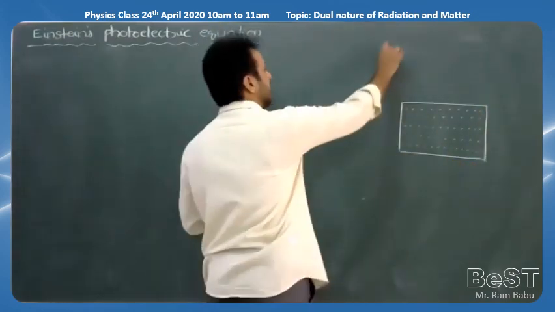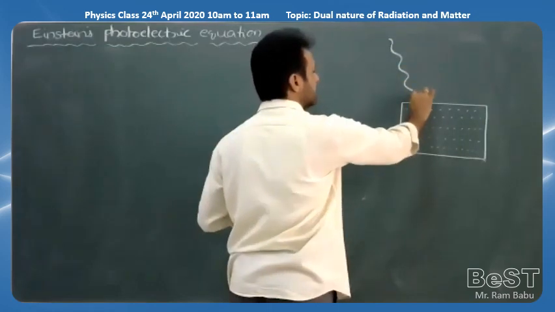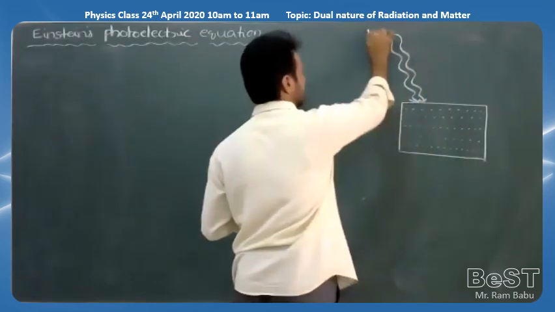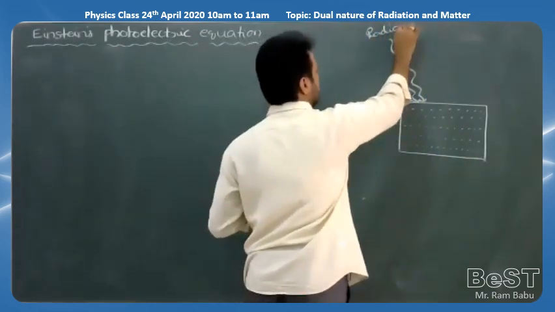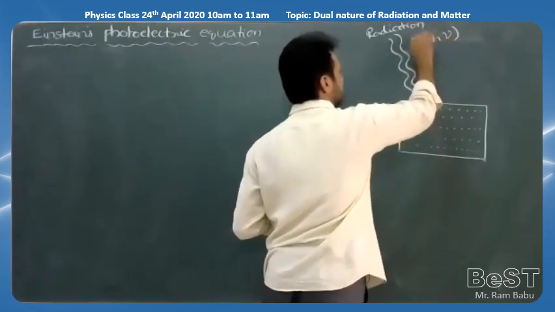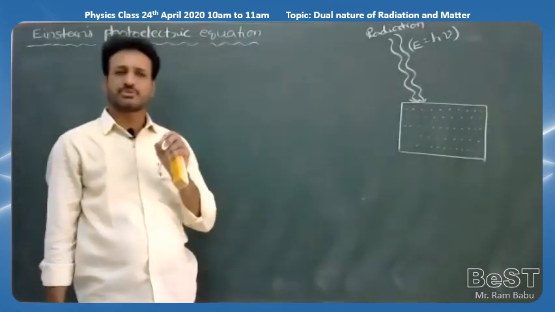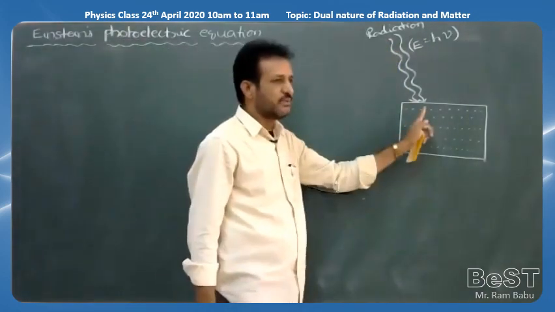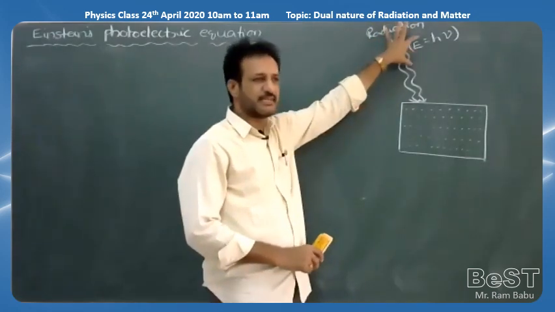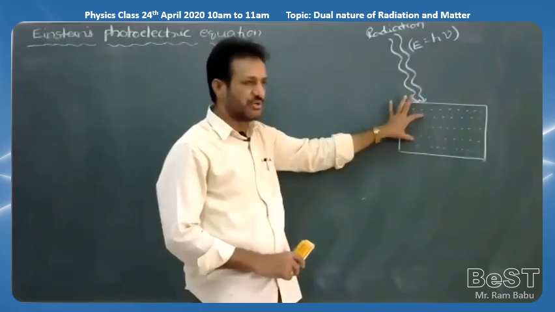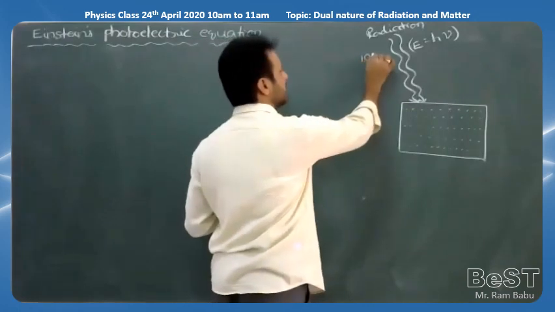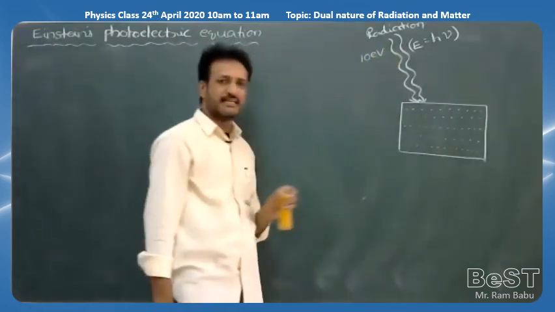Now, a radiation of suitable energy falls on the metal like this. It is a radiation like ultraviolet light or visible light, whatever it may be, E is equal to h nu. Whenever a radiation of suitable energy falls on the metal plate, what will happen? So what Einstein thought was that out of this total amount of energy, some part of the energy is used to eject the electrons from the metal. For example, 10 electron volt of energy falls on the metal plate. Total amount of energy, 10 electron volt, falls.